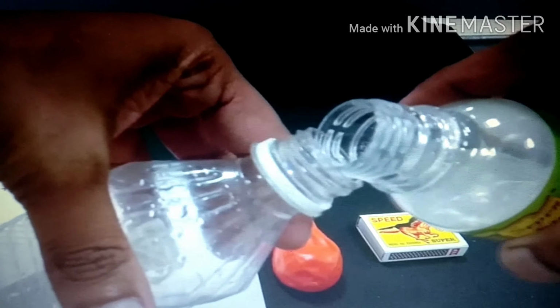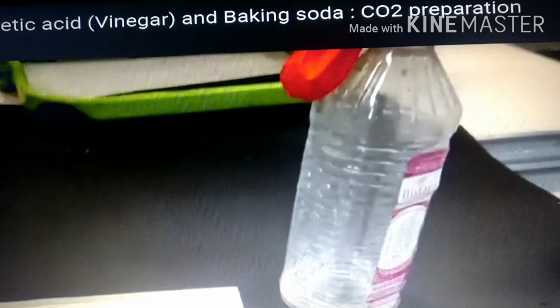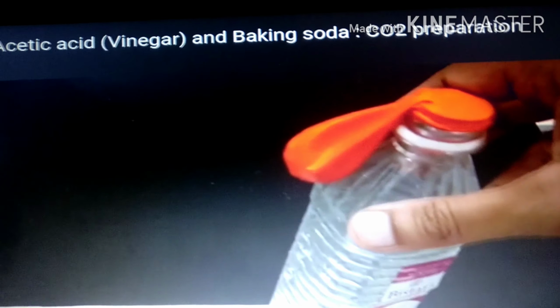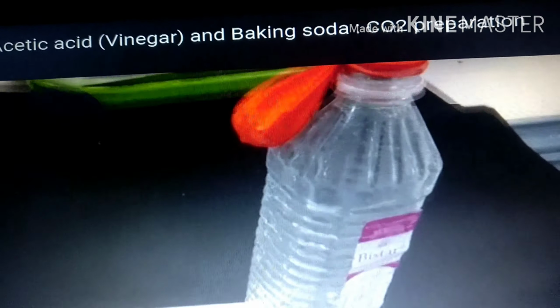After pouring this vinegar into the empty plastic bottle, we have to take a balloon which contains sodium bicarbonate, that is baking soda. Fix this balloon to the mouth of the bottle in such a way that there should not be any gap between them, as shown in the video. After fixing it, next you have to pour this baking soda which is present in the balloon into the bottle which contains vinegar.